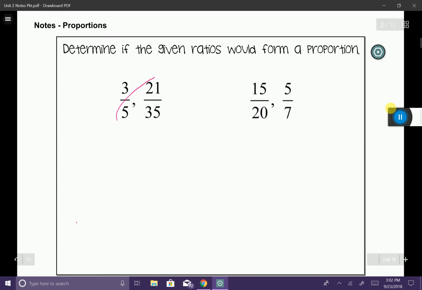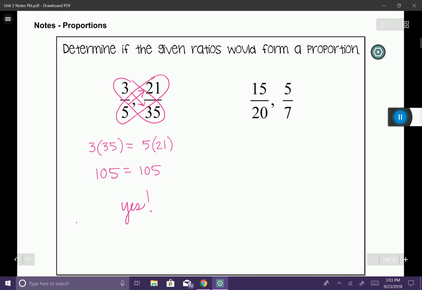I'm going to go ahead and circle my cross products, and I'm going to go ahead and multiply them. So I'm going to start by taking 3 times 35. So 3 times 35 is going to equal 105. Then I'm going to say 5 times 21. I could also say 21 times 5. It means the exact same thing because of the commutative property. That is also going to equal 105. So therefore, these ratios, when simplified, are equal to each other. So yes, these are going to create a proportion.